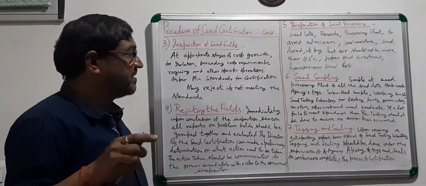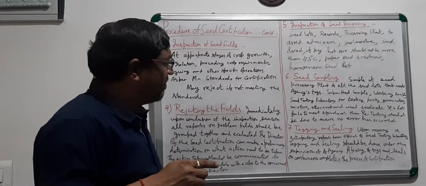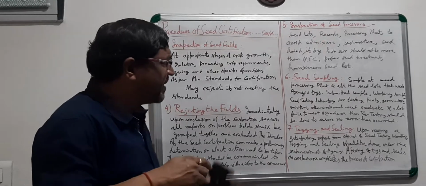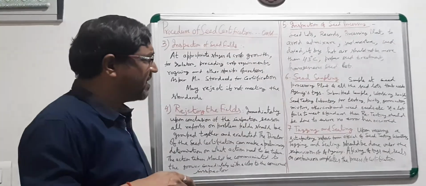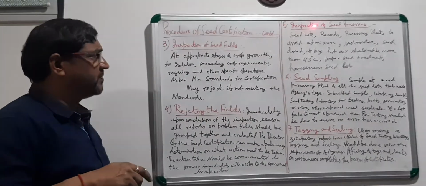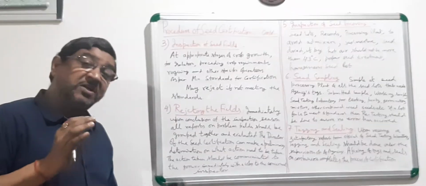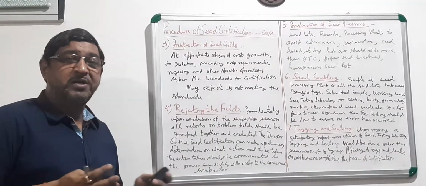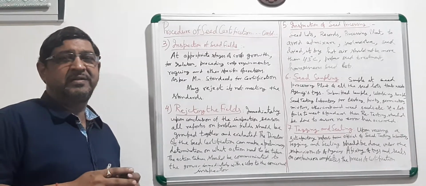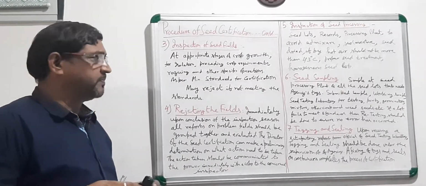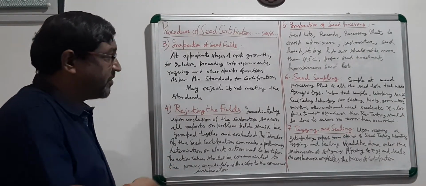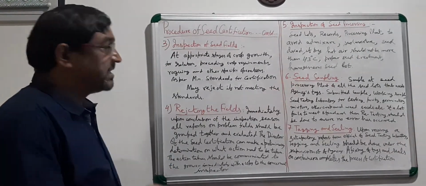So seed lots, whether proper recording is being done by the seed grower or not, all these things have to be decided by the seed inspector. If something wrong is coming, he has to report accordingly to his office that this is the problem with this seed grower, and accordingly the action has to be taken. So if it is well, then you have to proceed for the next seed sampling.